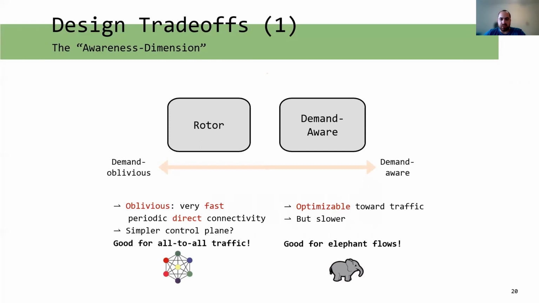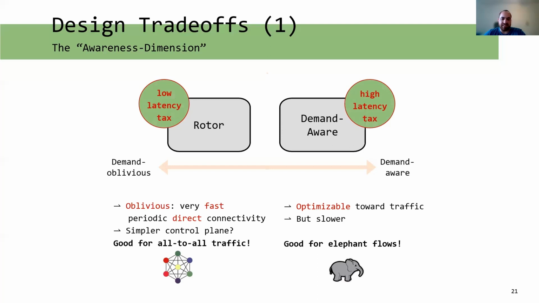RotorNet, by its nature, is good for all-to-all traffic. Since it is oblivious, it can be very fast and should have a simpler control plane. It provides periodic direct connectivity and should be good for all-to-all traffic. Lastly, due to the faster reconfiguration times, RotorNet pays less latency tax when compared to the demand-aware net.